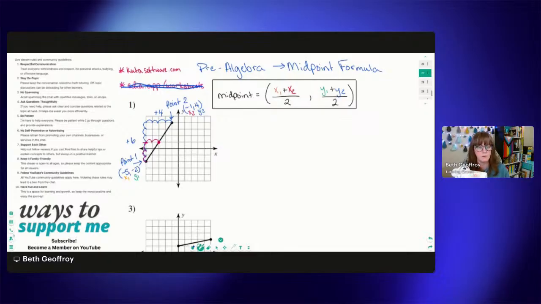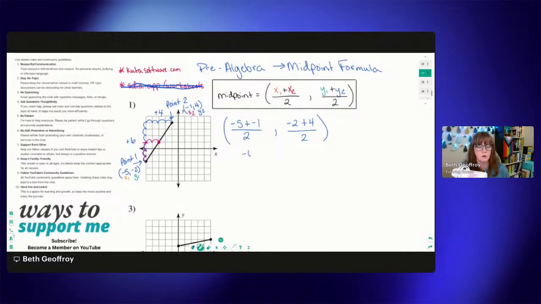Now we're just going to put those into our formula. Notice that this is in parentheses with a comma in between. That's because the average of the x's is going to give us the x value of the midpoint, and the average of the y's is going to give us the y value of the midpoint. So x1 is -5 plus x2 is -1 over 2. And then for our y's, y1 is -2 plus y2 is +4 over 2. And we're just going to solve each of those. So -5 plus -1 gives us -6.